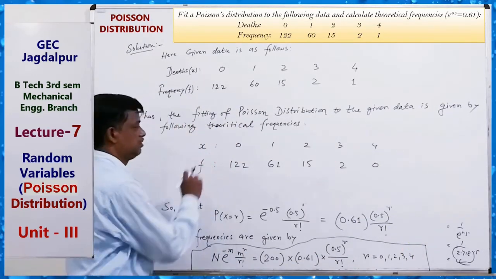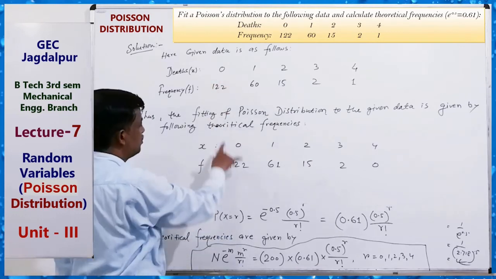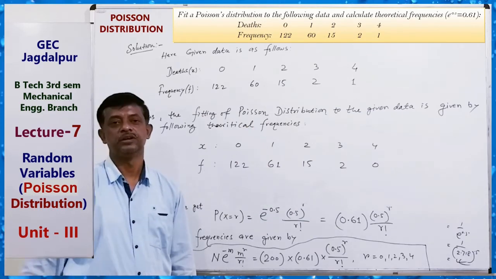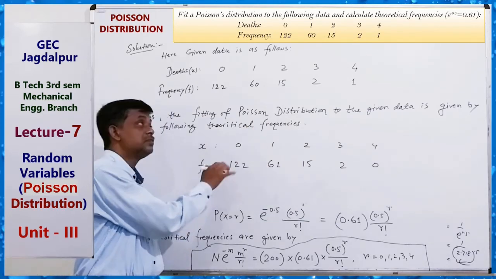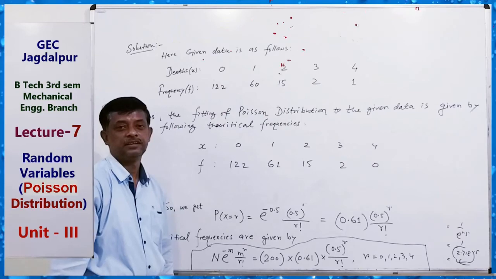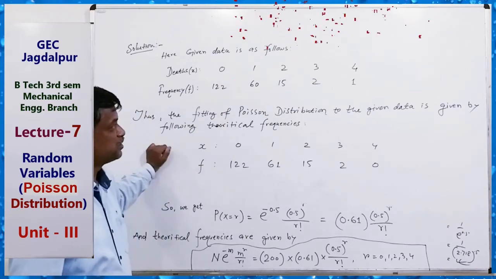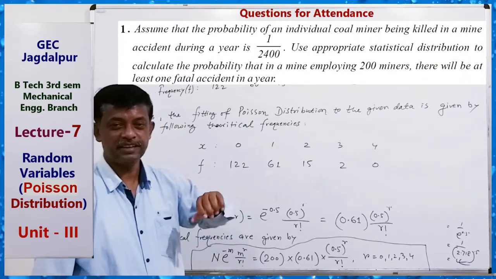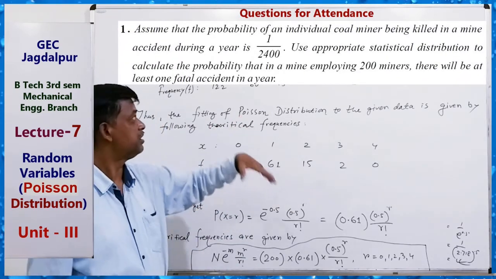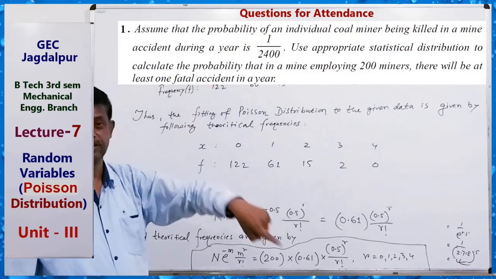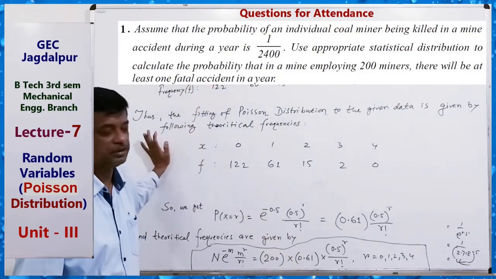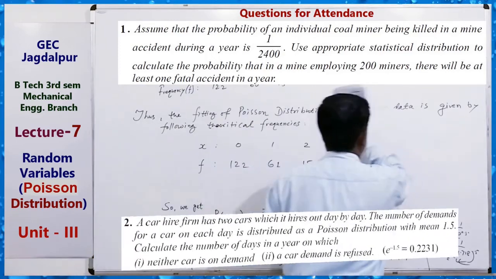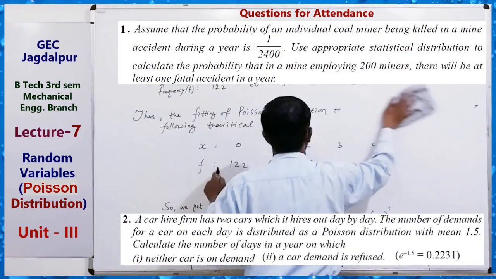So this is the fitting. This is the given data, this is the theoretical frequency, and this is the actual frequency, just about the same. So by using the Poisson distribution formula, we can fit a given data to a Poisson distribution. This is the fitting of Poisson distribution. This is the solution of this question.